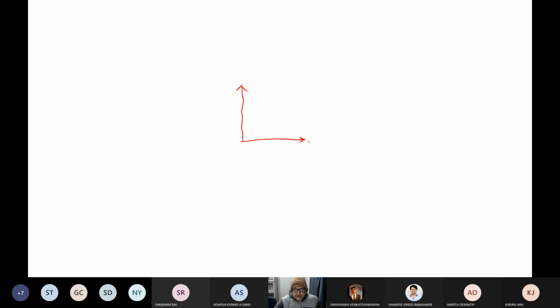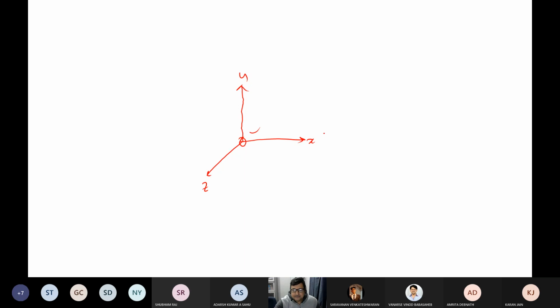Suppose this is my x-axis, suppose this is my y-axis, suppose this is my z-axis. This is alongside an origin, which is my 0, 0, 0 point. This is the place where things are all 0, 0, 0. And then I have x, y, and z.